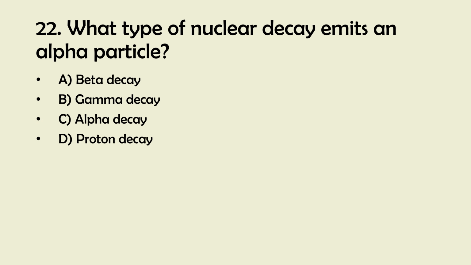22. What type of nuclear decay emits an alpha particle? A. Beta decay. B. Gamma decay. C. Alpha decay. D. Proton decay. And the right answer is